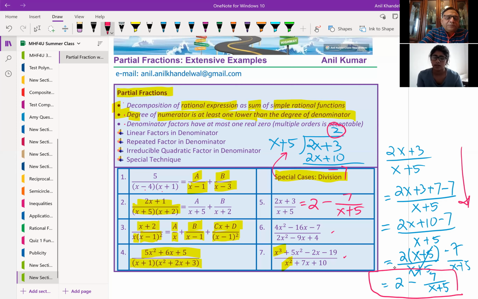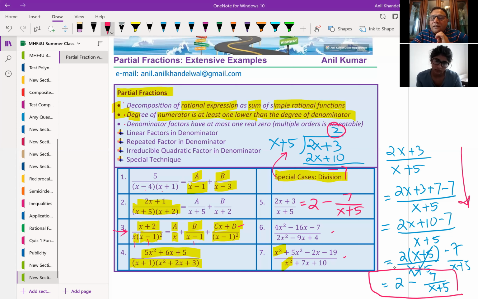So in this particular case, you will notice that we have x plus 2 in the numerator, and the denominator is x times x minus 1 whole square. So that means we will get one term because of x, which is a over x. Then we'll get the other term, b over x minus 1. And the third term, which now we have x minus 1 whole square, we'll treat that also as one of the factors. And since this is quadratic, we'll have linear on the numerator, cx plus d.